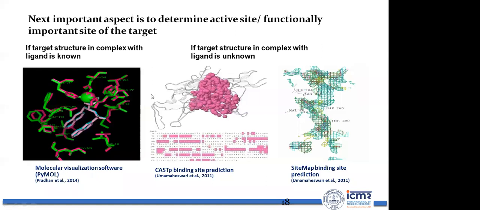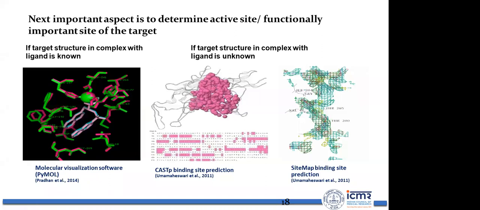Okay, but there are conditions where you may not have a target structure in complex with ligand. At that point of time, you have to predict the binding pocket. There are 2 softwares I would recommend, where you can use CASTp or you can use SiteMap. In fact, both the softwares we have used in our work. There you can identify the binding pocket, and that binding pocket you can take for molecular docking.